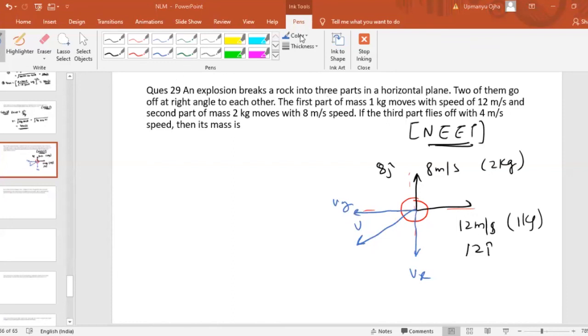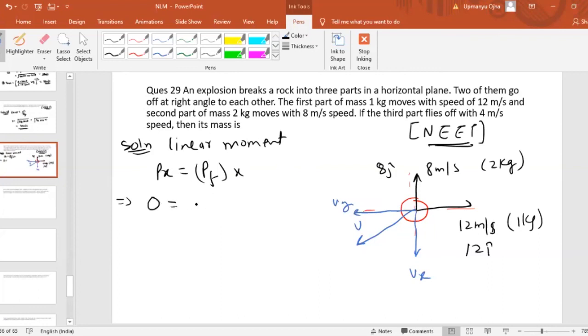Fine. So we can write here that since the rock explodes due to internal force, the linear momentum is conserved here, which means momentum along x and momentum along y should be conserved. So the initial momentum before the explosion along the x-axis should be equal to the final momentum along the x-axis. Since the rock was not moving, the initial momentum was zero.